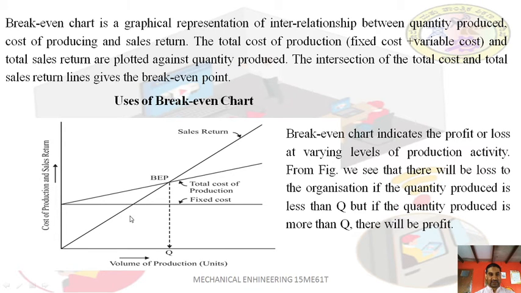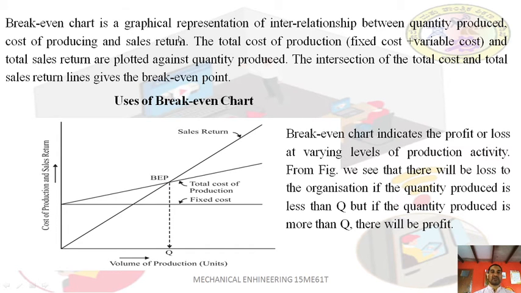So this is the sales line. The point where the total sales return line touches the total cost of production line is the break-even point. You can see this is the quantity of the break-even point. This is Q, which in our given example is 85 quantity. It is the point where the total cost line meets the sales line.